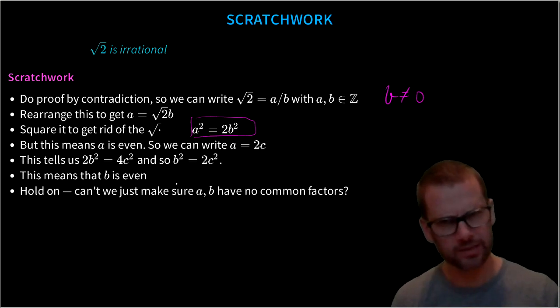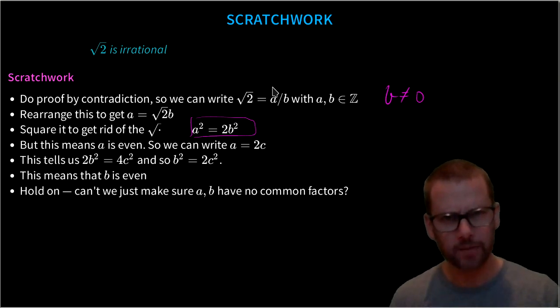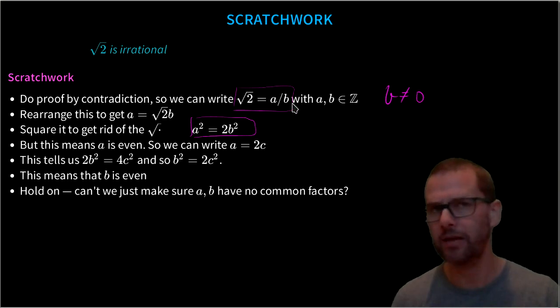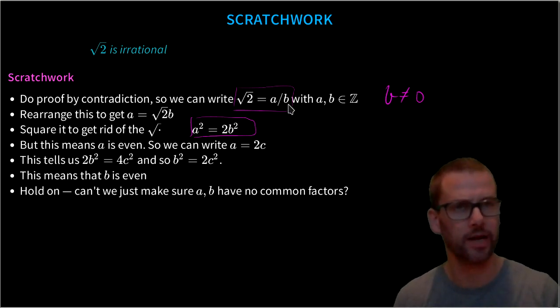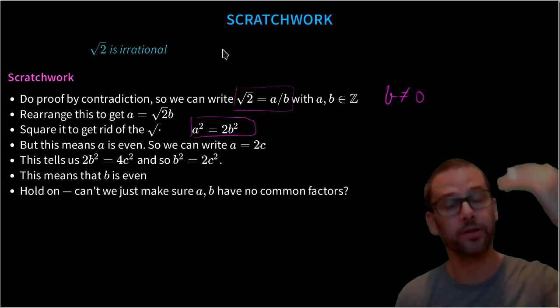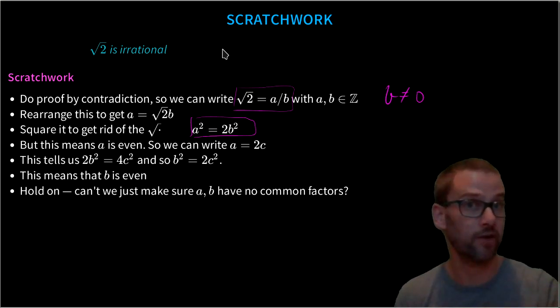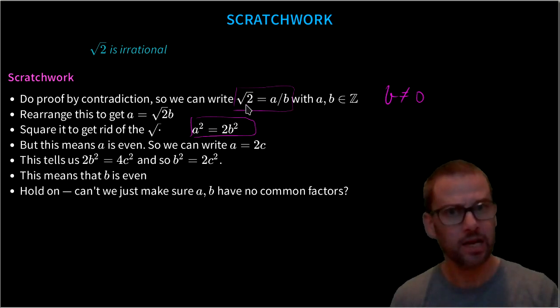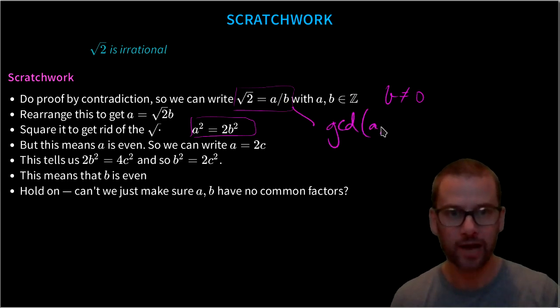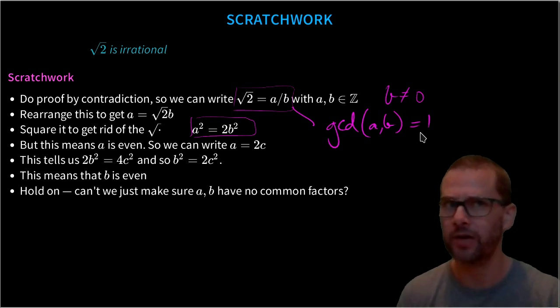But if we think about this, this might be the hint of a contradiction, because back up here, if we can write root 2 as a rational number and we discover that a and b have a common factor of 2, we can just divide it out. And indeed, any time we have a rational number, we can always ensure that the numerator and denominator have no common factors just by dividing out by them. So we can insist that if we can write root 2 as a rational number, we can do it with GCD of a and b equal to 1. That is, they have no common factors, because if they had them, we could just divide them out.